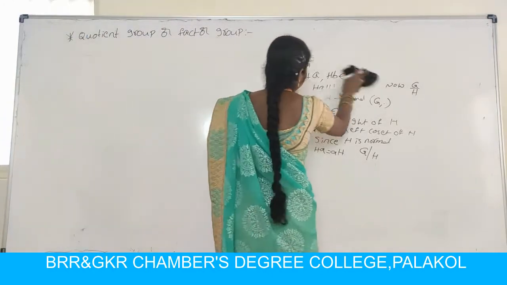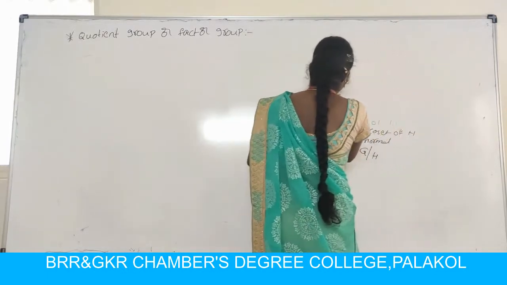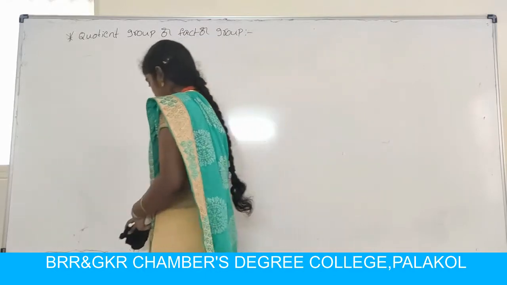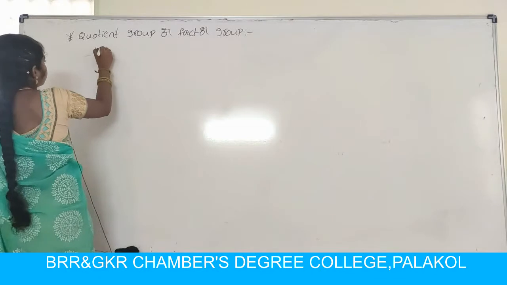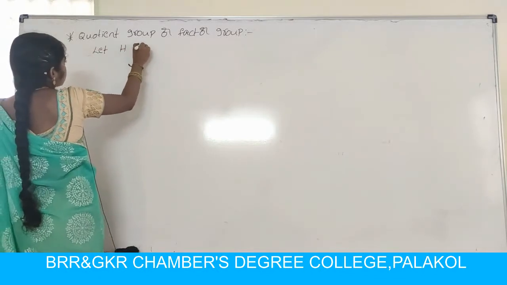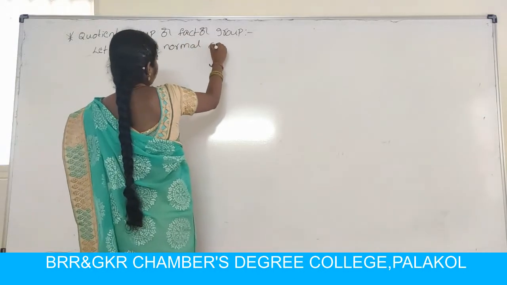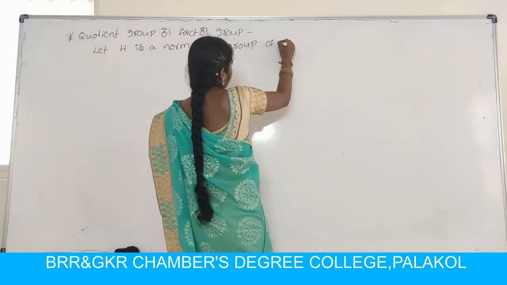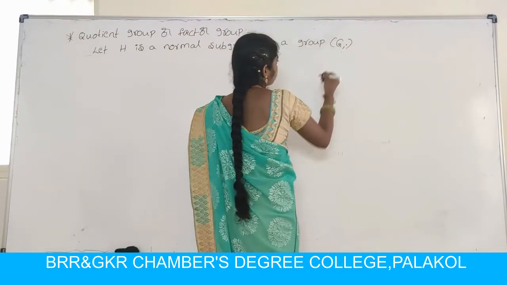So write down the definition. Let H be a normal subgroup of a group G, dot.